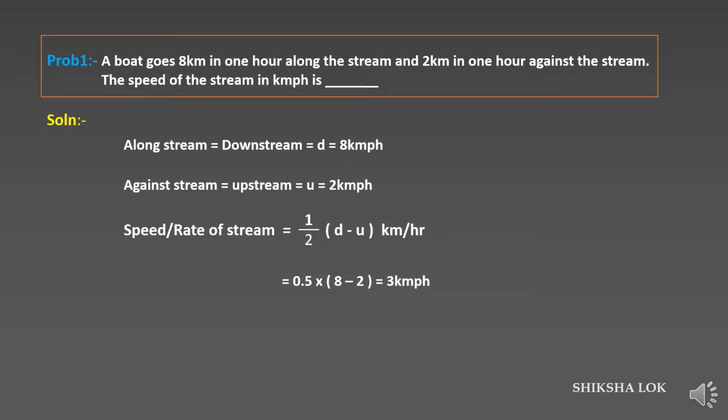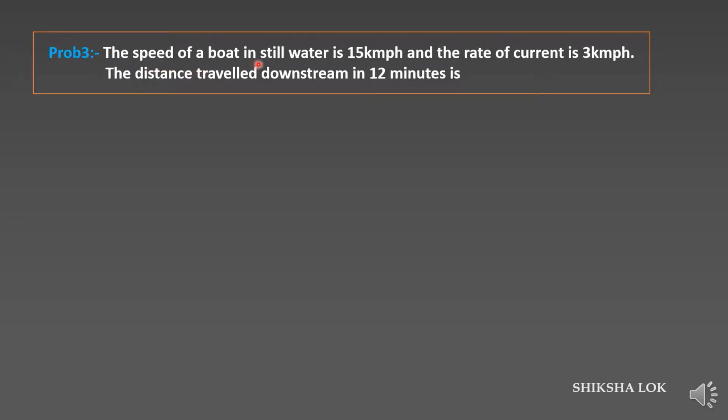Okay, so let's move to the next question. The speed of a boat in still water is 15 km per hour, so that we have written here, and the rate of current is 3 km per hour. Okay, speed of the current is 3 km per hour. The distance traveled downstream in 12 minutes is? So they are asking the distance traveled downstream, and that too for 12 minutes only.